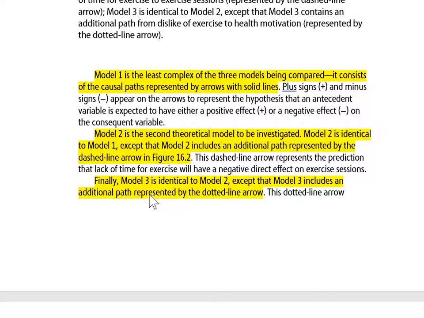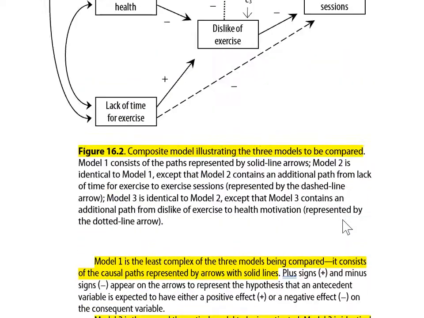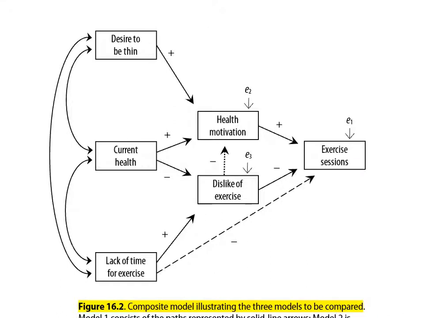Finally, Model 3 is identical to Model 2, except Model 3 includes an additional path represented by the dotted line arrow. Going back to our composite model, start with Model 2, the model that has the solid line arrows. Model 2 also has this dashed line arrow. If you add to it this dotted line arrow from dislike of exercise to health motivation, now you have Model 3. Model 3 is the most complex of the three models. Model 3 is the model that has all of these causal arrows that you see in the figure.